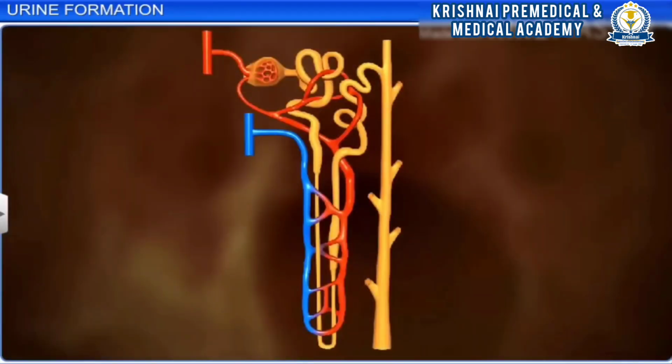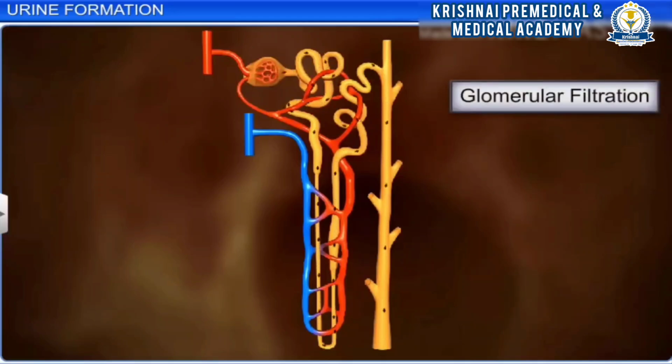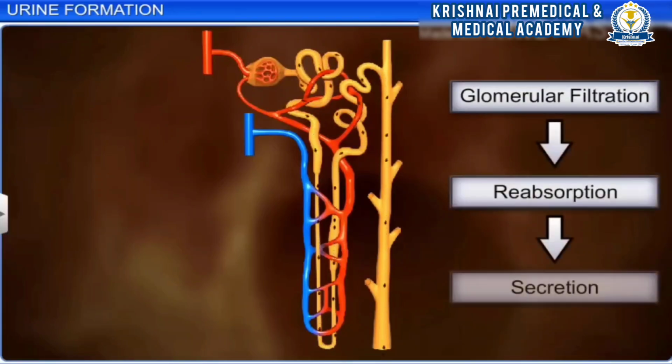Each kidney contains about a million nephrons, which are the basic functional unit of the kidney and help in urine formation. Urine formation involves three major processes, namely glomerular filtration or ultrafiltration, reabsorption and secretion.